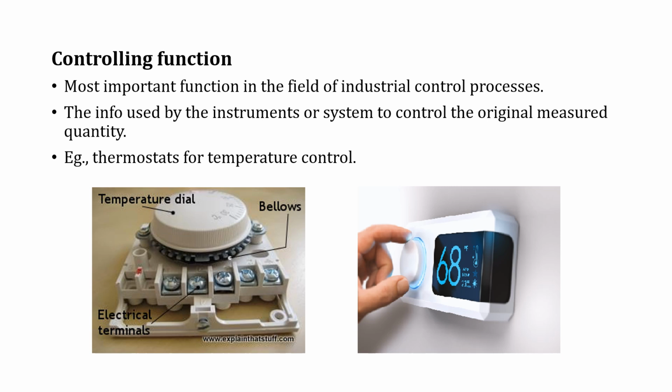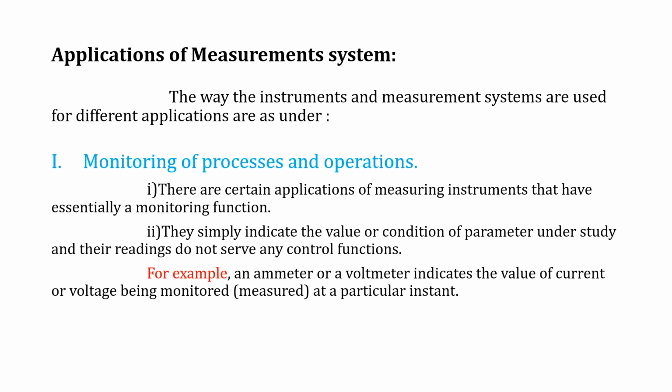Where can we use this thermostat? For example, in an AC. We can set a temperature for cooling, so that it cools the room below the room temperature. Setting the set point of the temperature is called the controlling function. Then comes the applications of measurement systems. The instruments and measurements we can define in three progress.